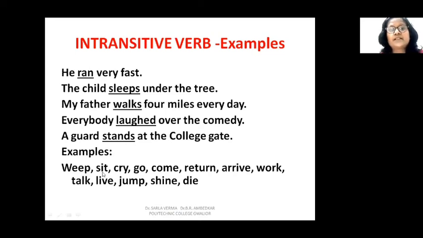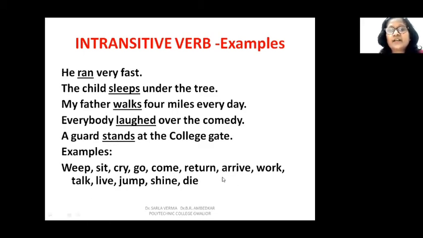Weep, sit, cry, go, come, return, arrive, work, talk, live, jump, shine, and die. These are also examples of intransitive verbs. If you ask weep what or weep whom, sit what or sit whom, come what or come whom, you will not get answers.